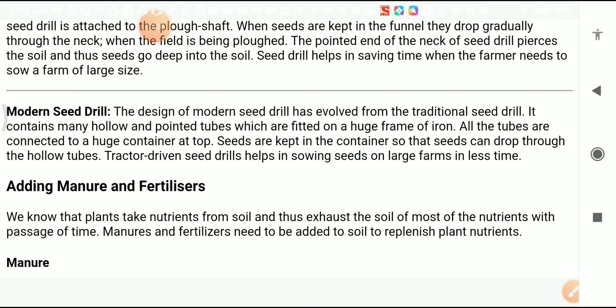Students, this is all about sowing, and it is the second part of the agriculture practices, and I hope you will understand better.